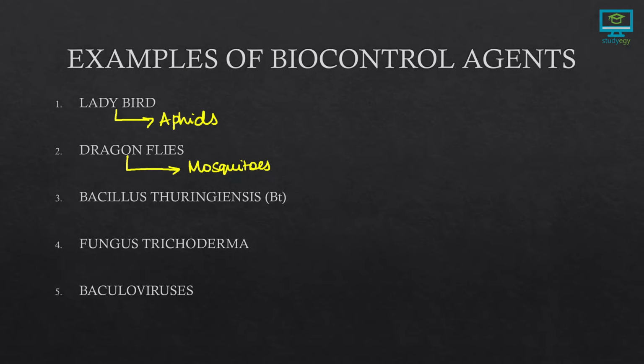Next, we have Bacillus thuringiensis. It's a type of bacteria. We use Bacillus thuringiensis or BT to keep away certain butterflies and caterpillars.